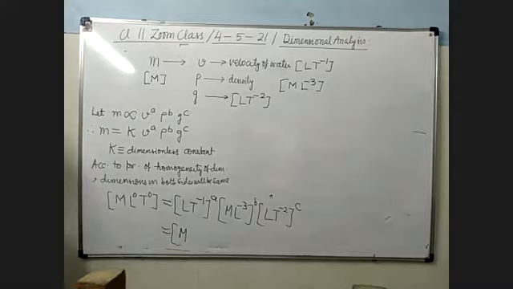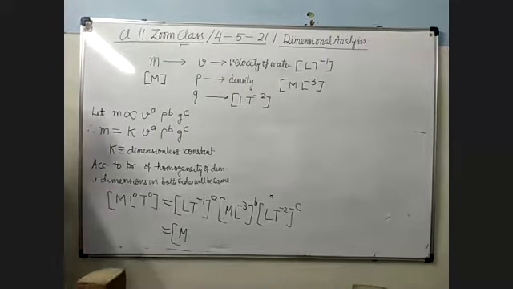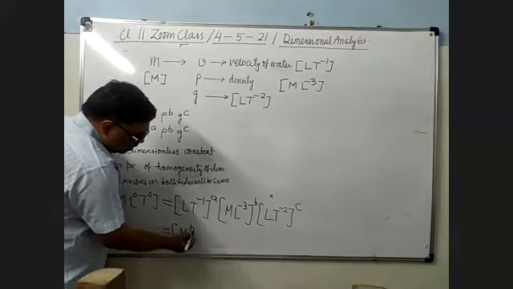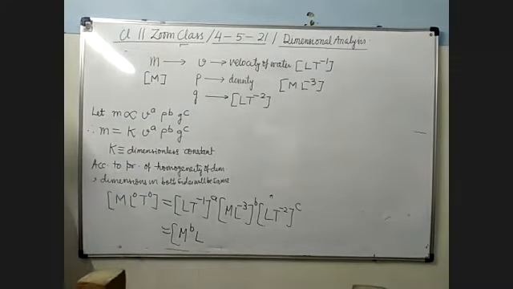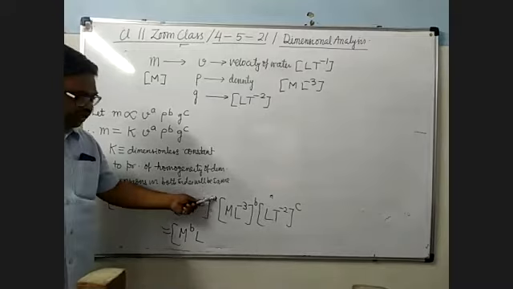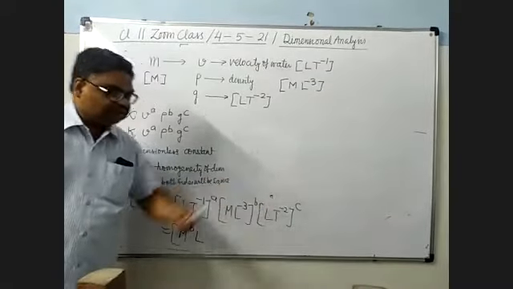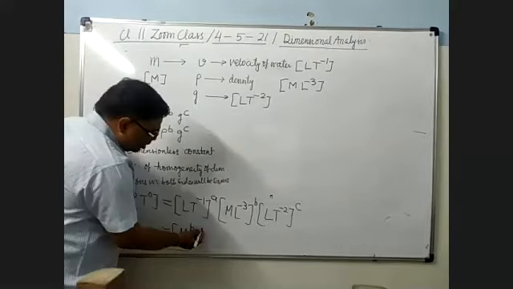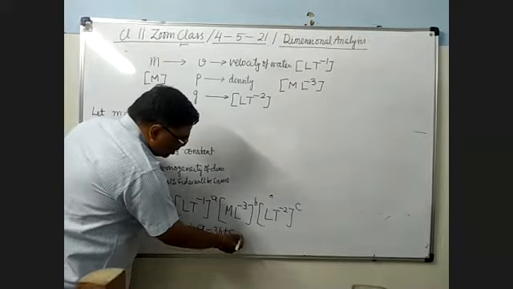Sir, M power B. Then L power A minus 3B plus C. L की पावर A, L की पावर minus 3B, L की पावर C. And T?